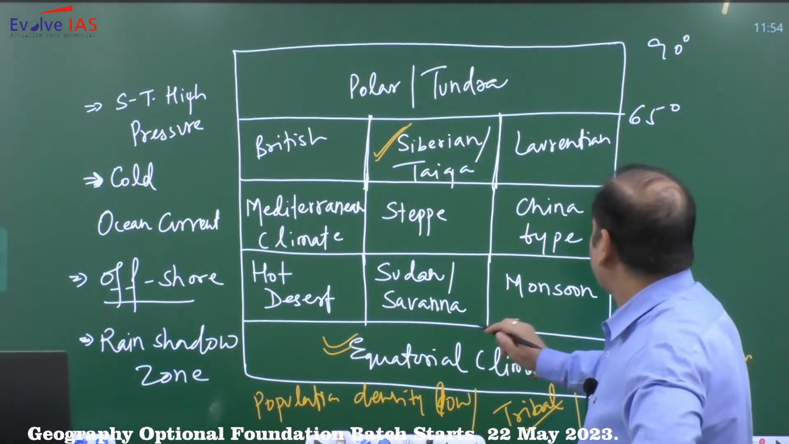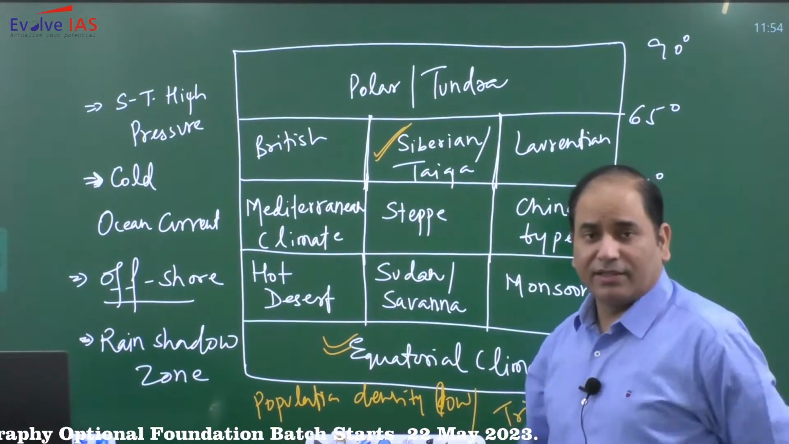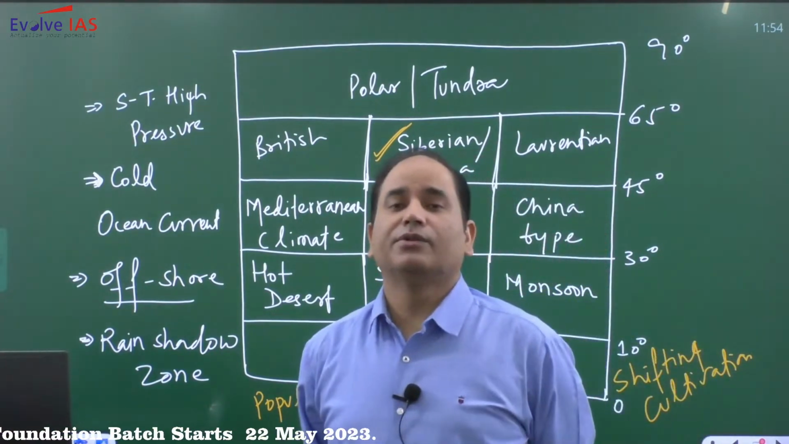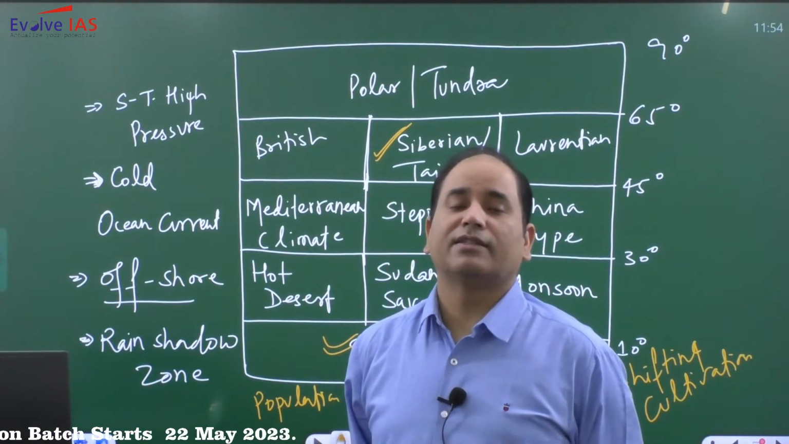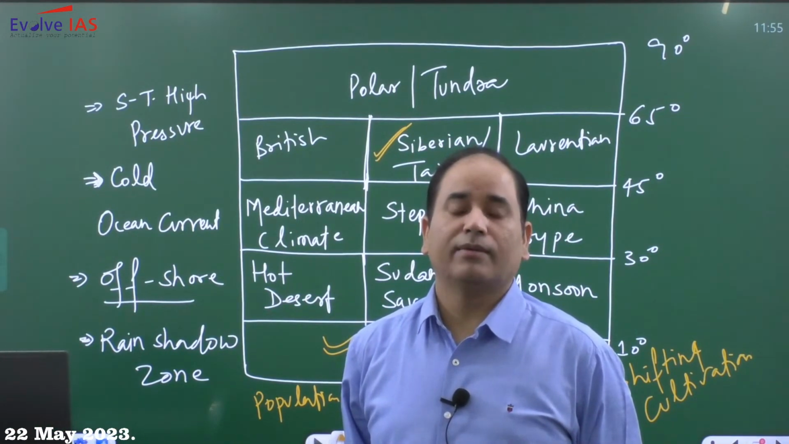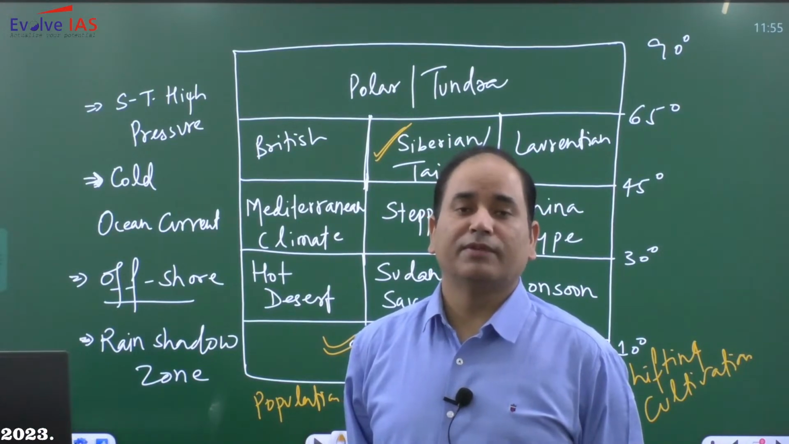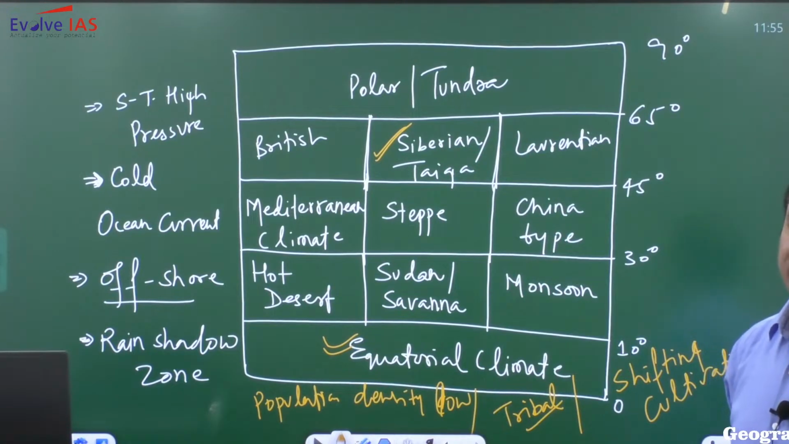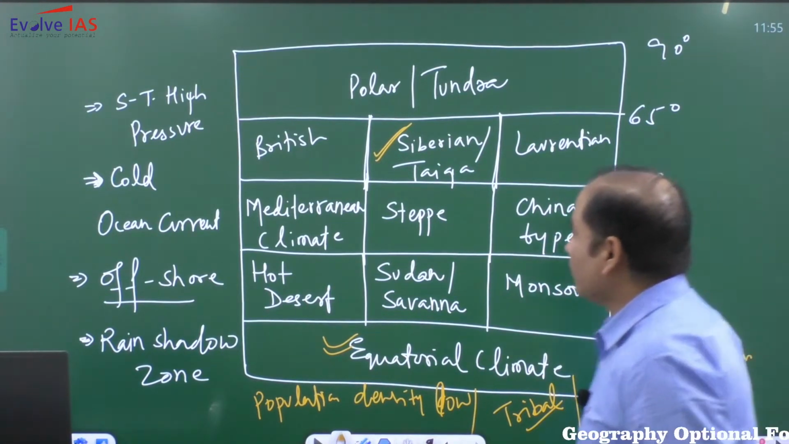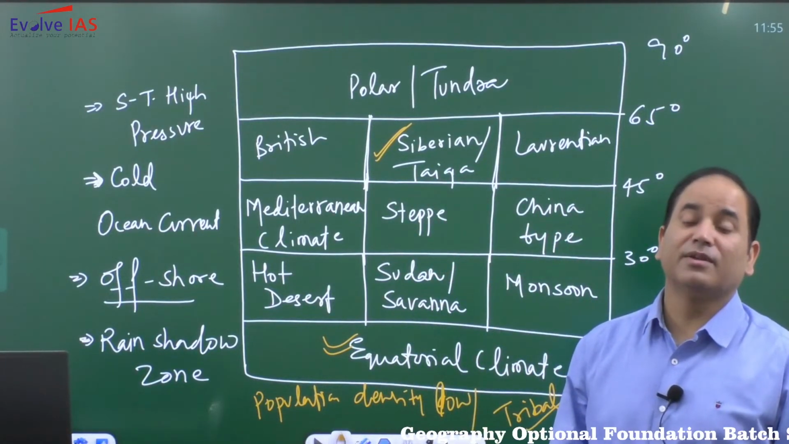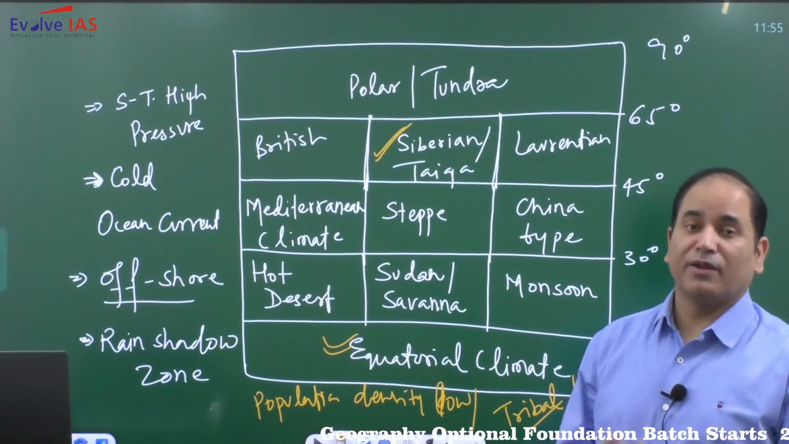So this question is associated with climatic classification. If you try to link the climatic classification with the vegetation, with the biome, with the soil, with some of the other important features of the world, you will find it immensely useful. So you can solve a lot of questions. This climatic classification is going to be very important for you in your revision.